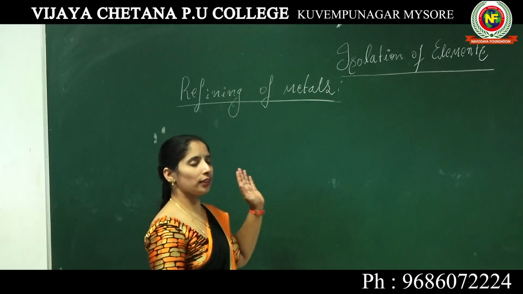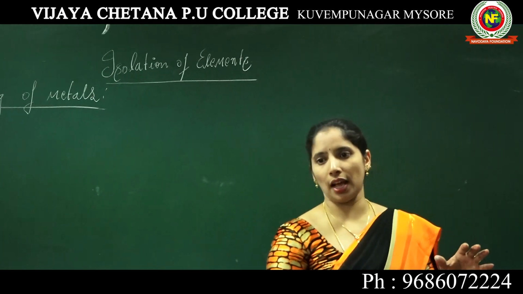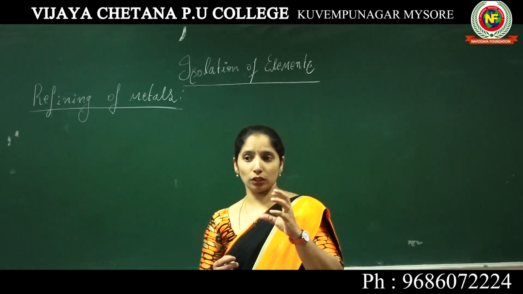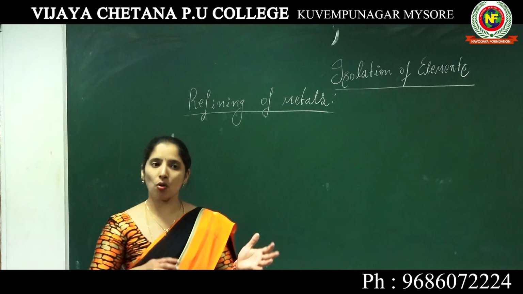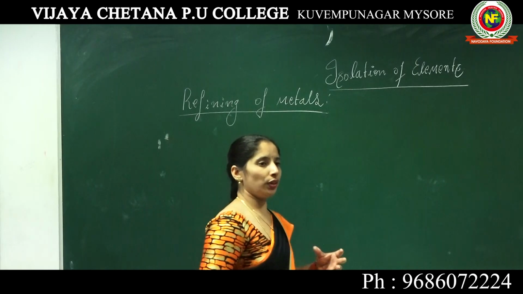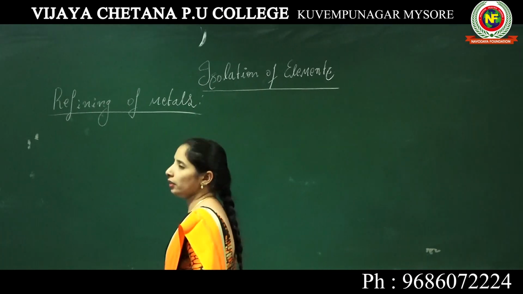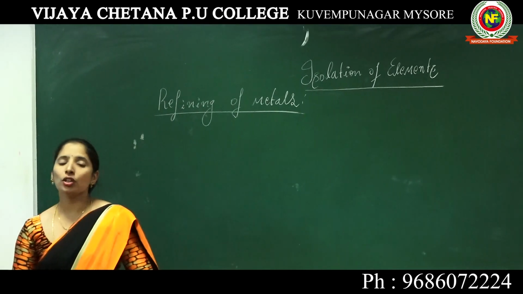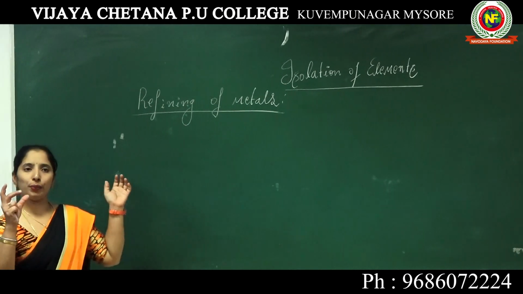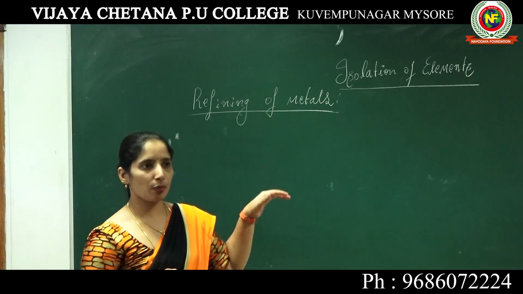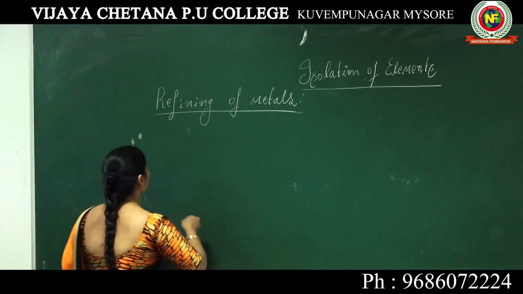So here the refining of metal means, what are all the extractions we did in the last class. That crude metal also will contain some impurities like metals, non-metals, oxide and other gases. To remove those impurities, to get the pure metal, that process we call refining of metals. There are so many types under the refining of metals. So first we come to know what are all those types.